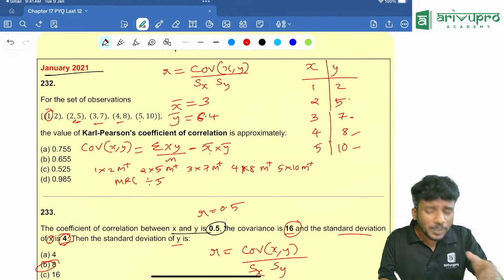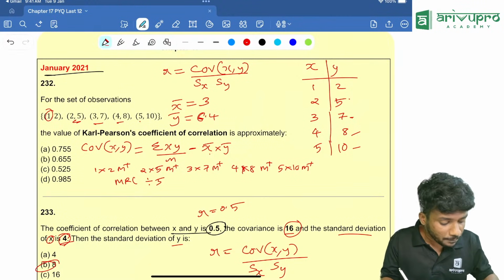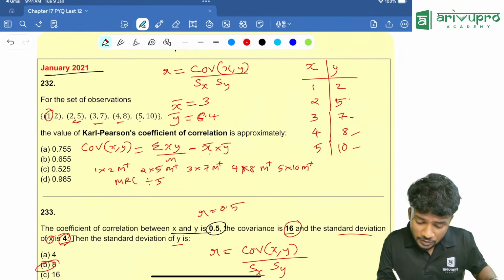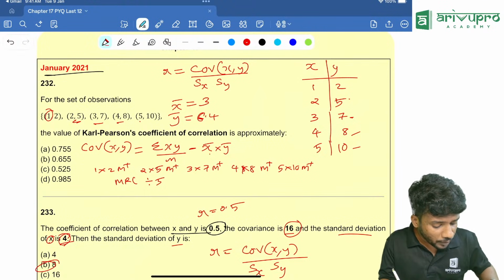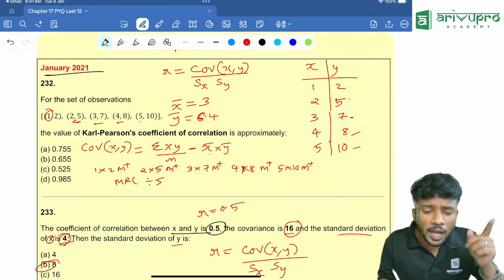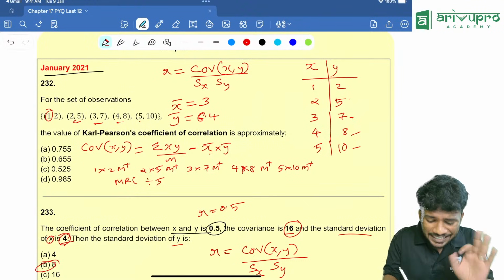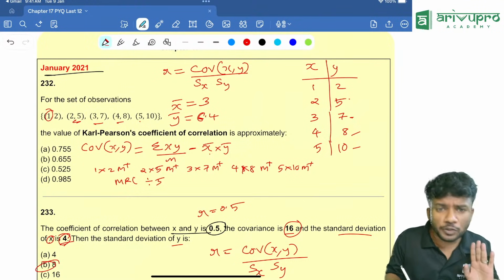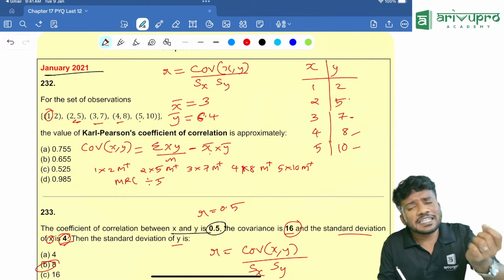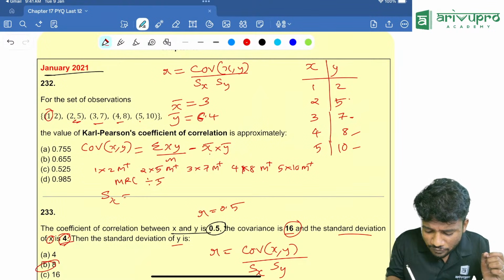X bar into y bar is how much? You can do one thing. You can keep this value in the memory over there. X bar into y bar is nothing but 3 into 6.4, that is 19.2. And you are getting the covariance value as a value over here. Keep it over there. Whatever value you got, then we are going to find the value of standard deviation of x.